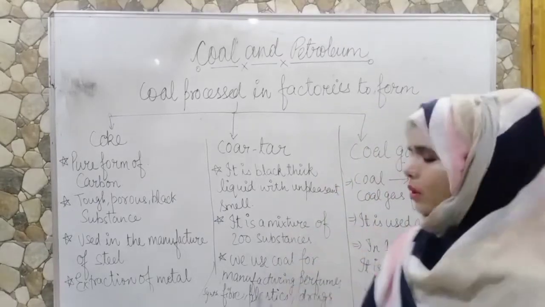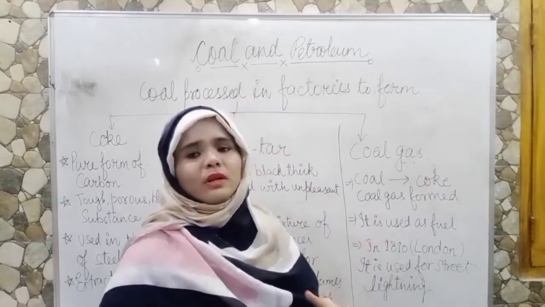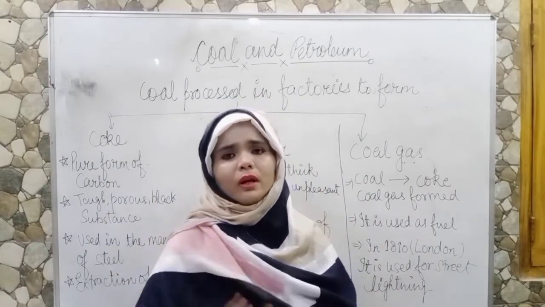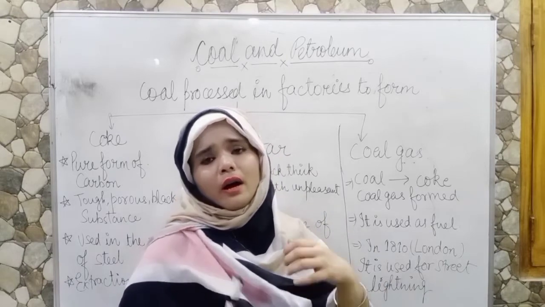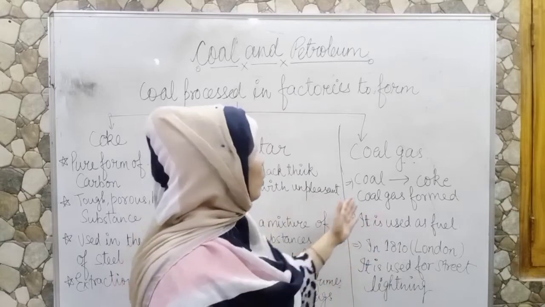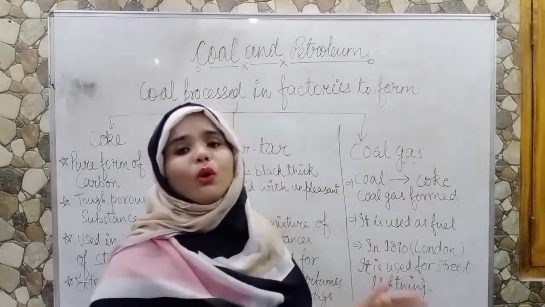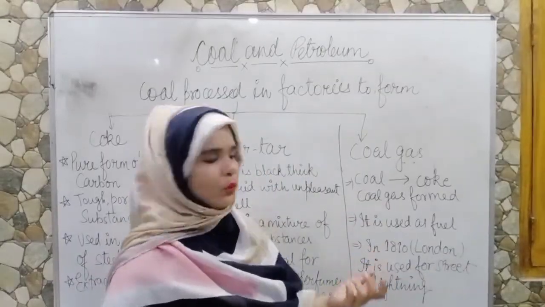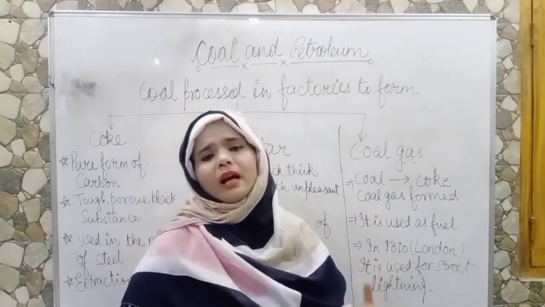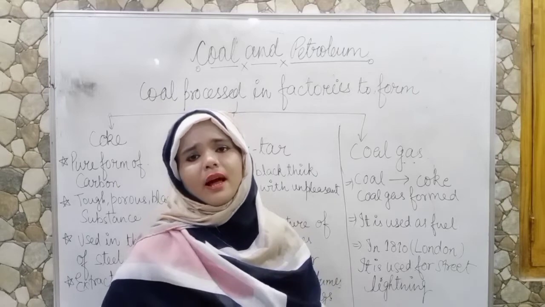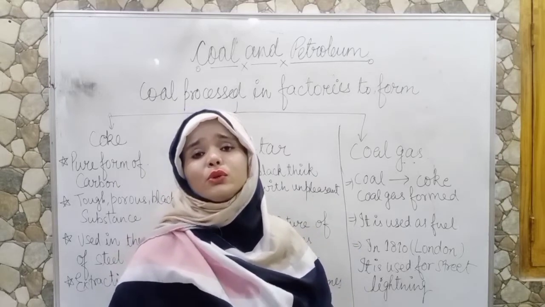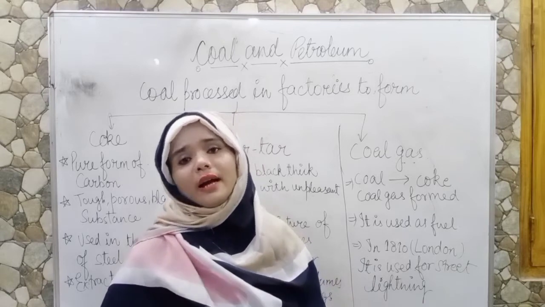And now see coal gas. Actually, when we get coke from the coal, a gas is also produced. That gas is called coal gas, and it is also used as a fuel in many industries. And the most important thing about coal gas is that in 1810 in London, it was used for street lighting.